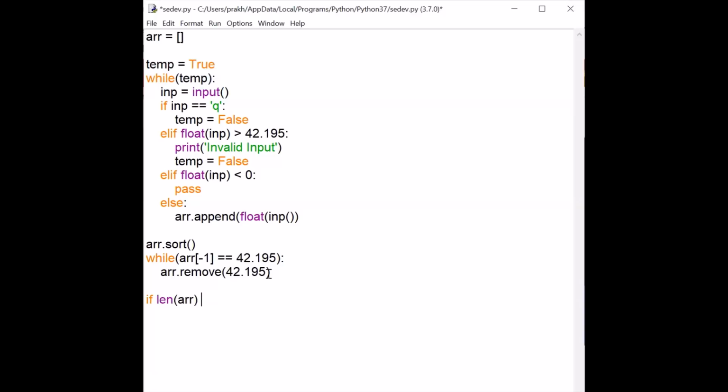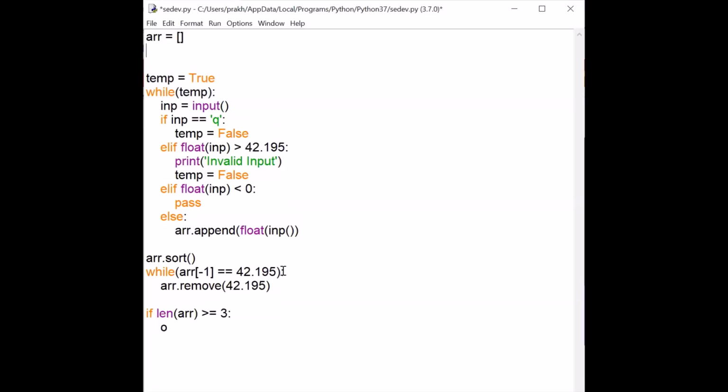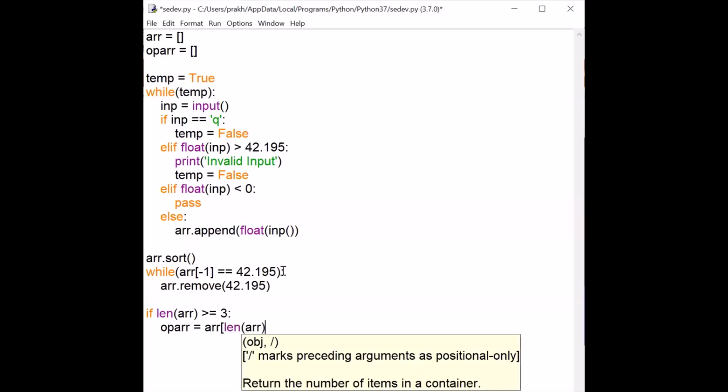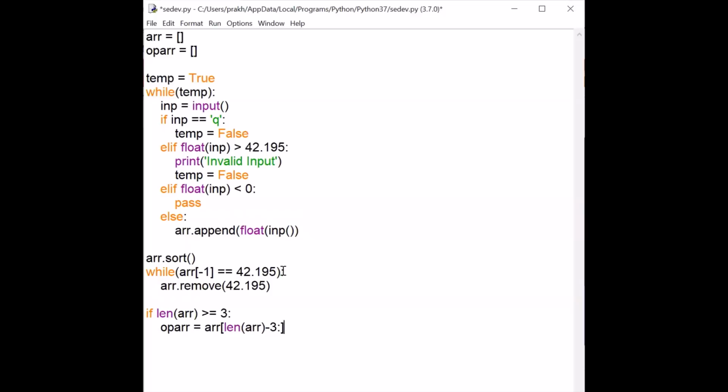So what I will do here: if length of array is greater than or equal to 3. As you know, I have removed the finishers, so I will be checking the length of the array, which means how many racers are now left. If that is 3 or more, then I will take an array named op array, meaning output array, because here I will save the result for three or more racers. In op array, I will save array from length of array minus 3, colon.